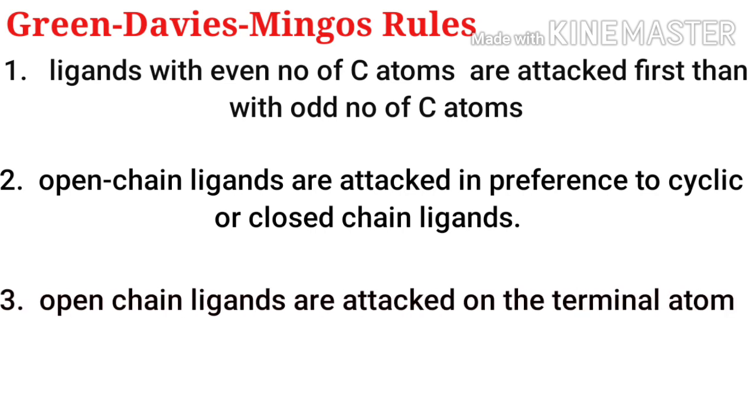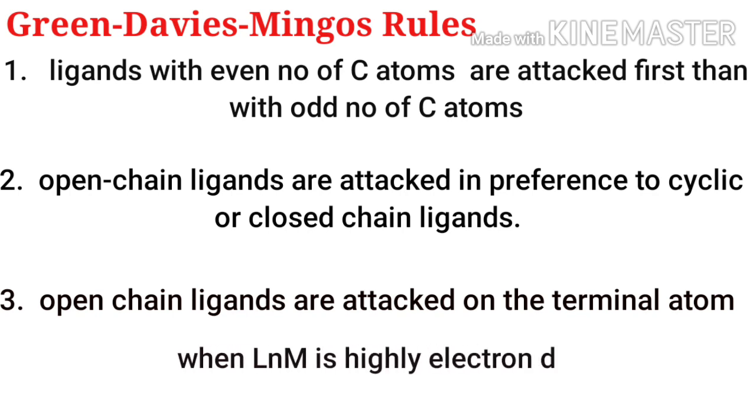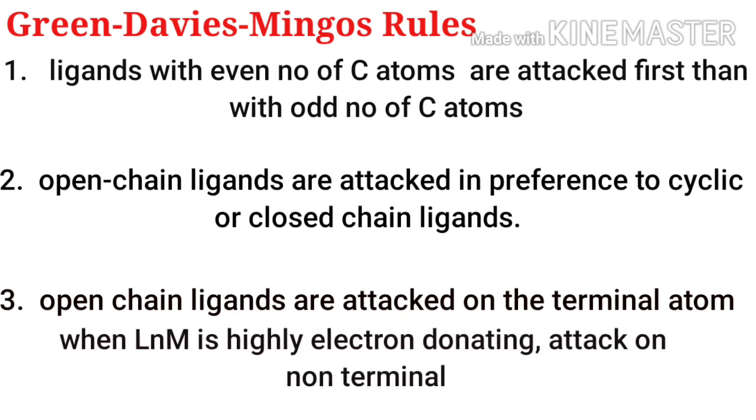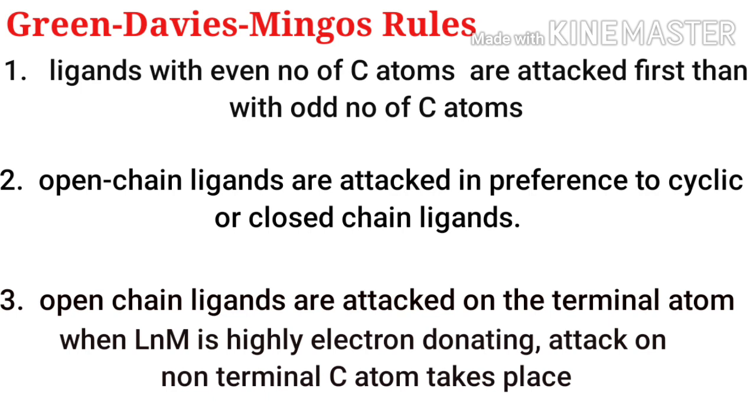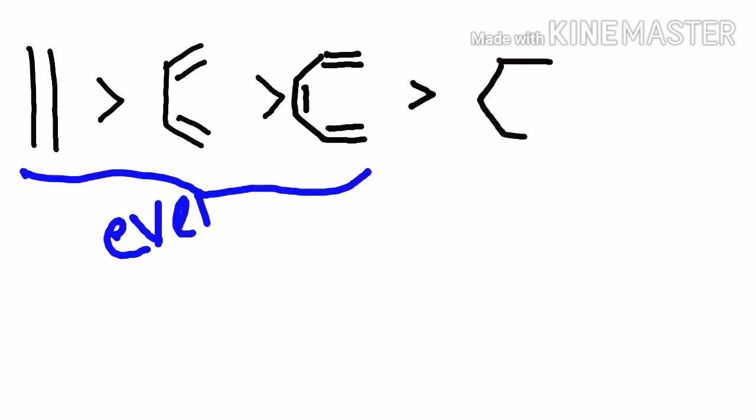But when the metal fragment is highly electron donating, attack on a non-terminal carbon atom takes place. If there is any contradiction between rule 1 and rule 2, always first preference is given to rule 1. The order of reactivity of various polyenes and polyenyls towards nucleophilic attack is given as follows. So these ligands will be attacked first and it is also an even number.